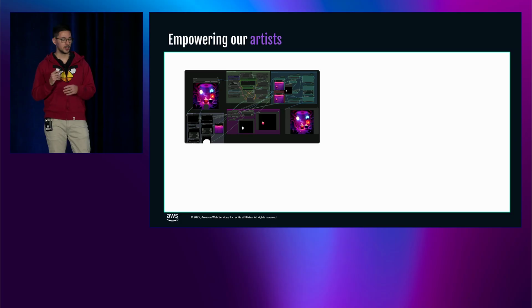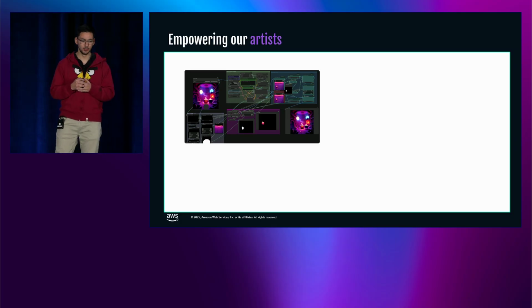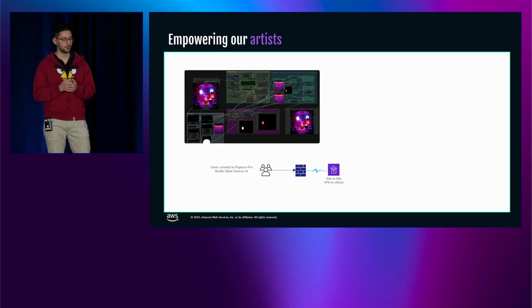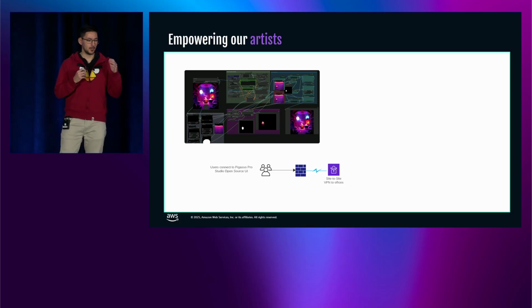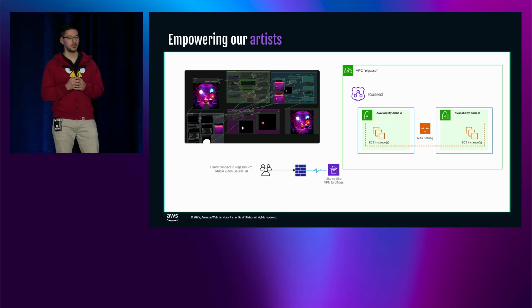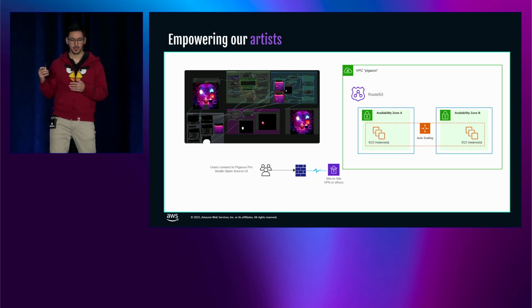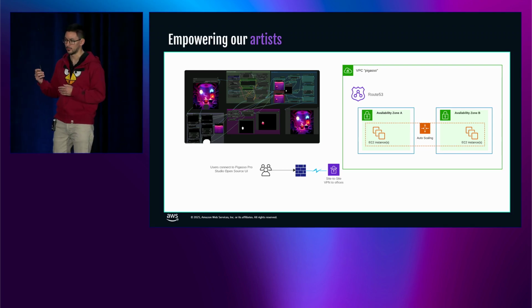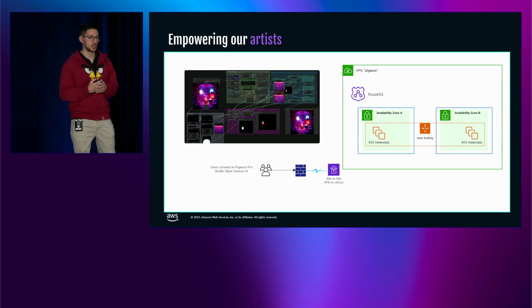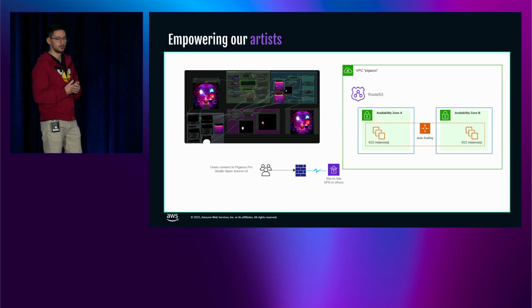Here you can see one example of an open source tool. This is a UI that the artists interact with. They access it through our VPN or from our offices, and there's a friendly DNS thanks to an inbound Route 53 resolver. So we have a friendly URL they can bookmark.